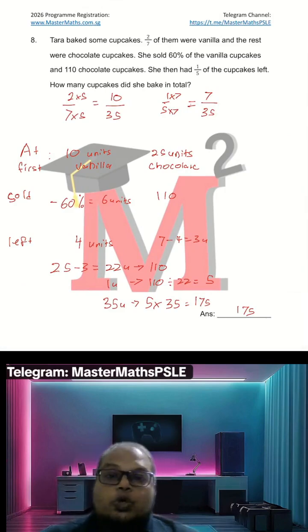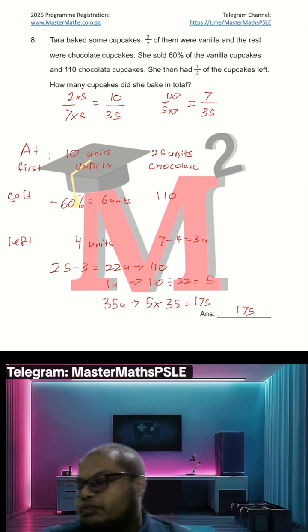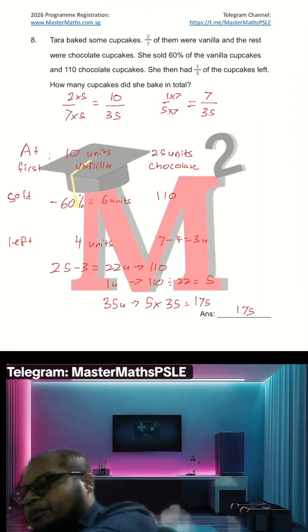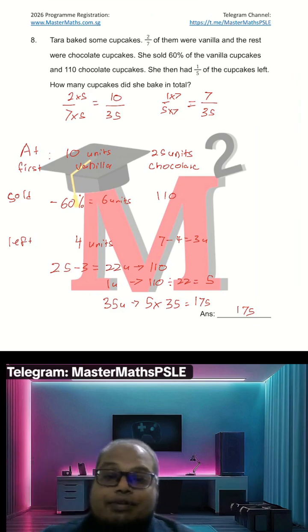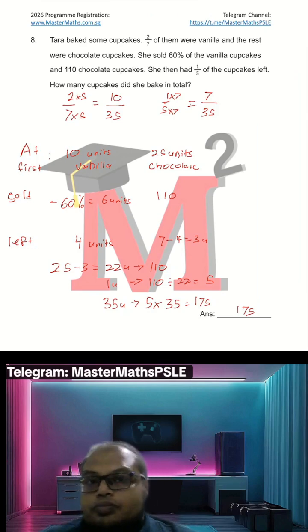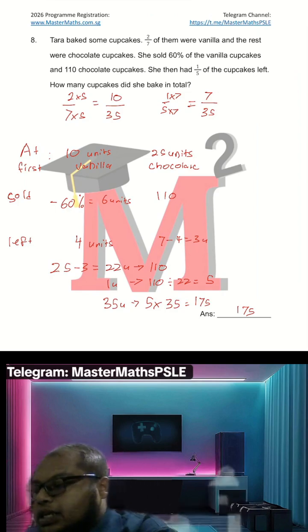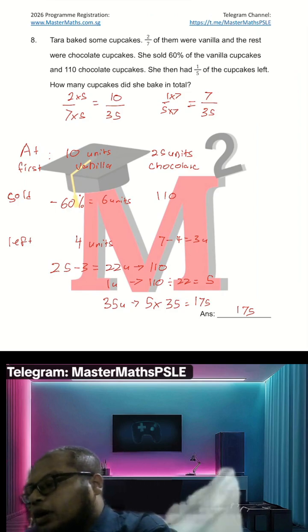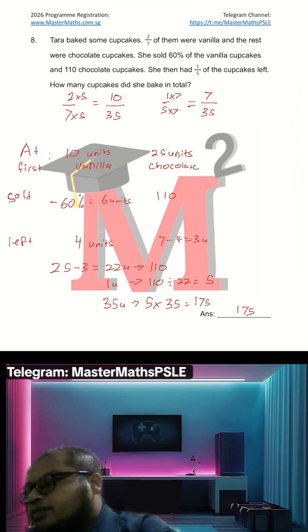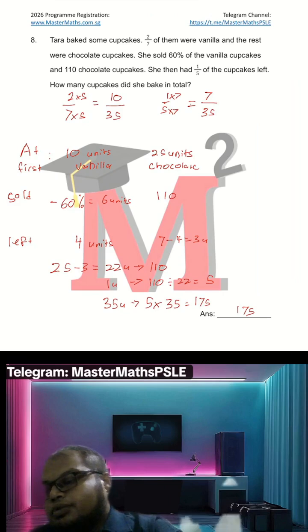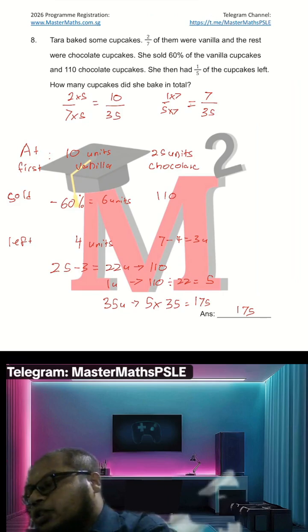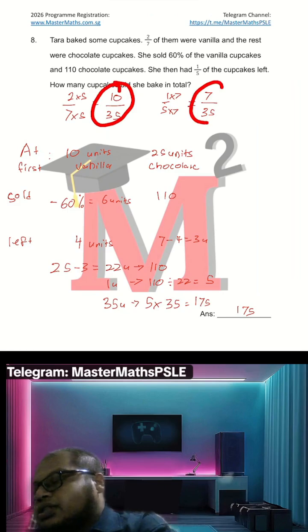Alright, come. Let's go through from the last question first. So, like what I mentioned just now, because the denominators are referring to the same original amount of cupcakes, I make the denominators the same. Here, I can multiply by 5 and multiply by 7. So I got 10 over 35 and 7 over 35.